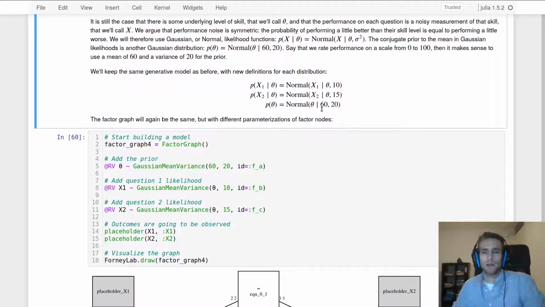So we picked a prior for the Gaussian likelihood's mean. The conjugate prior for the Gaussian likelihood's mean is another Gaussian distribution. So the prior P of theta is Gaussian distributed with its own mean of 60 and a variance of 20, which describes our prior beliefs about applicants coming to the interview.